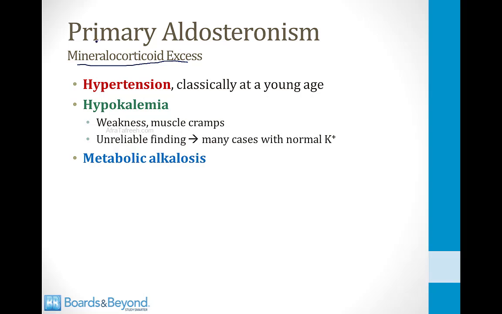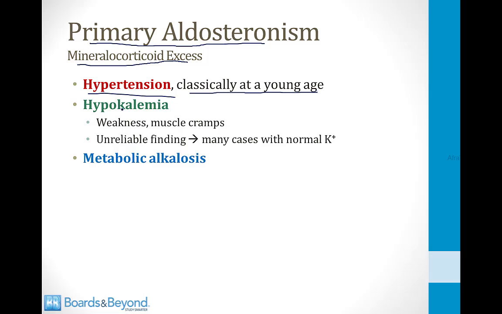These disorders are usually referred to as primary aldosteronism disorders. So if you have an elevated level of aldosterone, you will develop hypertension because one of aldosterone's effects is to lead to the resorption of sodium and water. Classically, the hypertension occurs at a young age in a person who you otherwise would not expect to have high